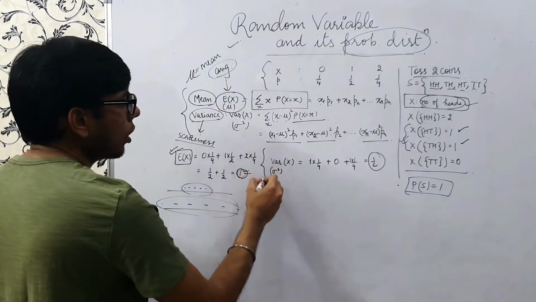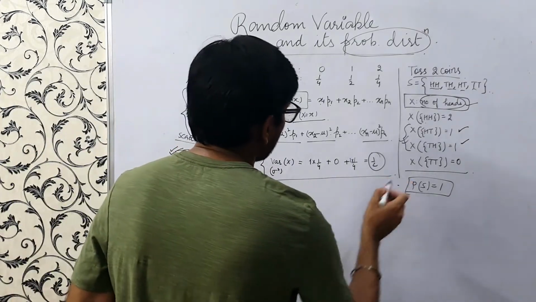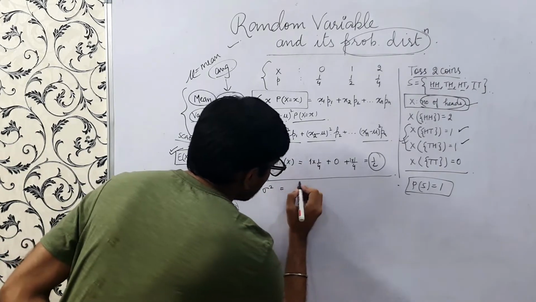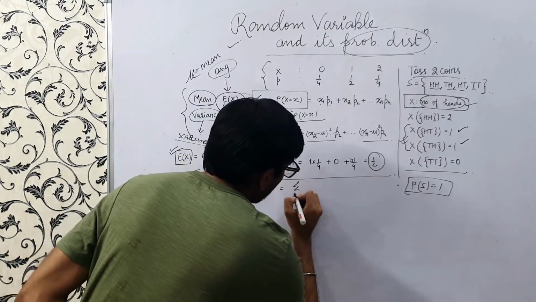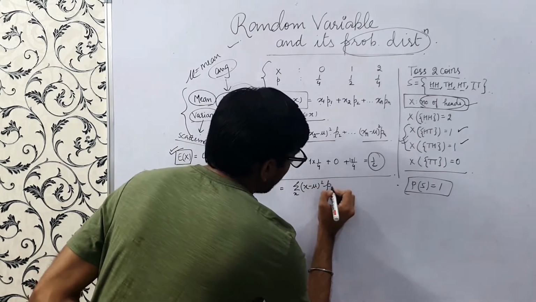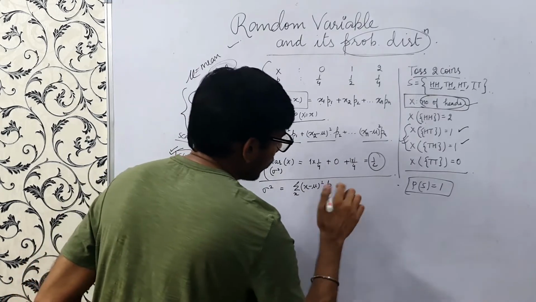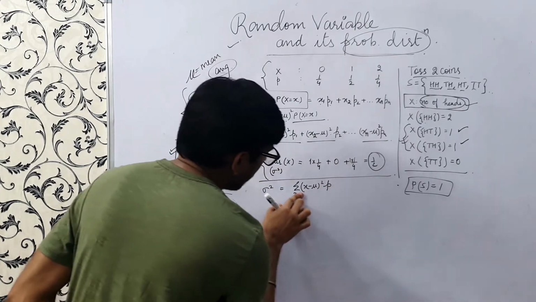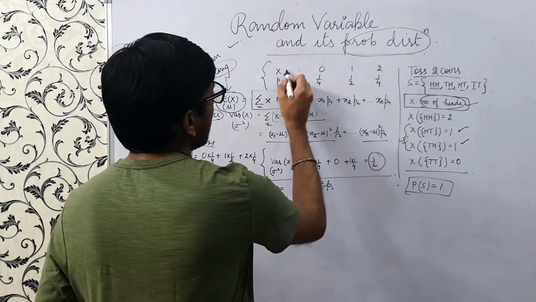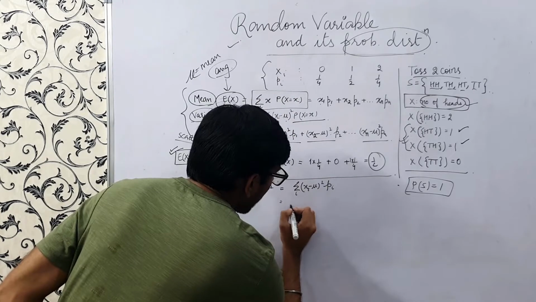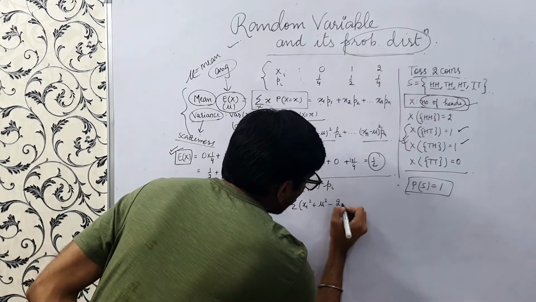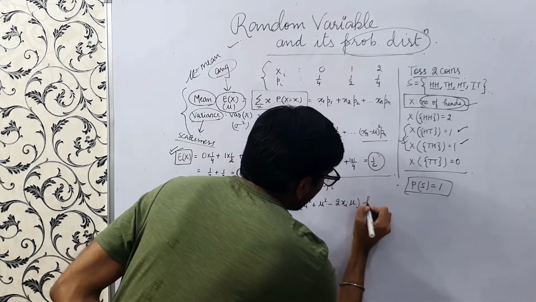If you see, this formula for variance is a bit lengthy. So we'll derive a shorter formula for the variance. So let's derive. Sigma square is nothing but the summation over i of (xi minus mu) square into pi, where pi is the probability of xi. If I open the square, a square plus b square minus 2ab, this is xi square plus mu square minus 2 xi mu, into pi.